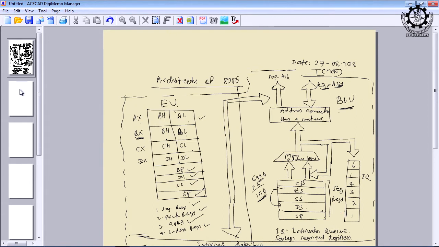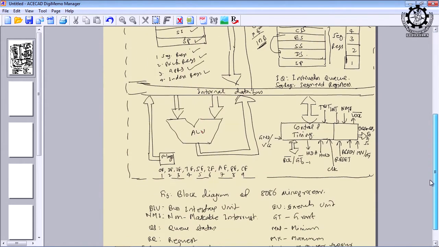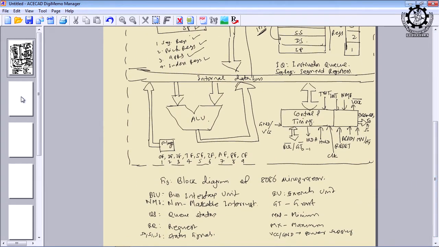Though comparison operations are implicit here, you will assume that along with arithmetic and logical operations, we can also do the comparison operations. So, what are the operations? We have addition, subtraction, multiplication, division, and we have a direct instruction for each of these, except exponentiation. We do not have a direct instruction for exponentiation. For example, if you want to find 2 to the power 3, it is not possible directly by 8086. There is no exponential function, right? But there is an add instruction, subtract instruction, multiplication instruction, and division instruction.